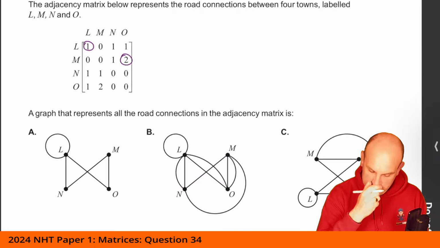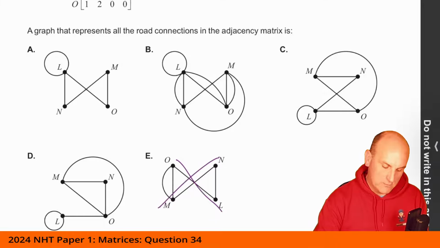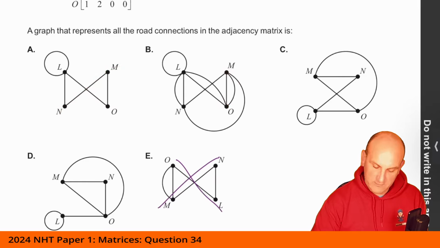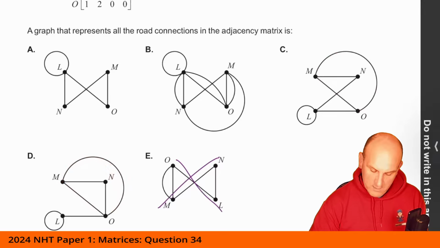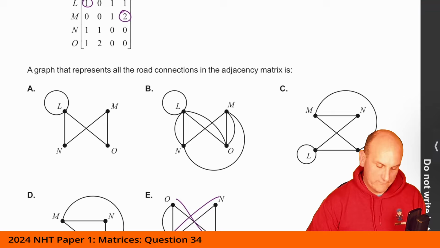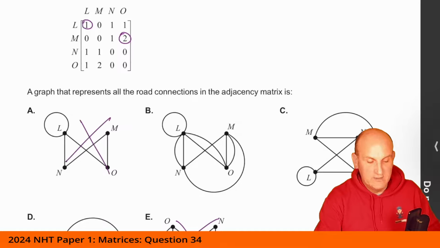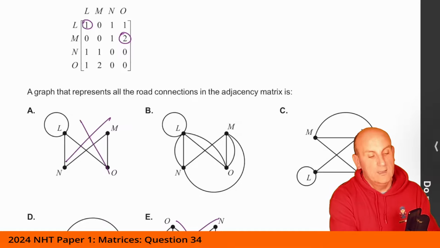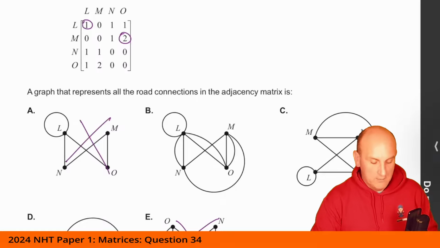I'm going to look for 2 connections between M and O. So that's got 2 connections between M and O. We got 1 there and 1 there. This has got 1, 2 connections. Yep, so that's okay. That's got a connection. That's got a connection. Still okay. M and O, yep. Okay, so that hasn't actually discounted any. Oh, no. That's only got 1 connection between M and O. So actually A now is defunct. Goodbye A. My apologies to anyone out there who was shouting at the screen, no, you've got it wrong.